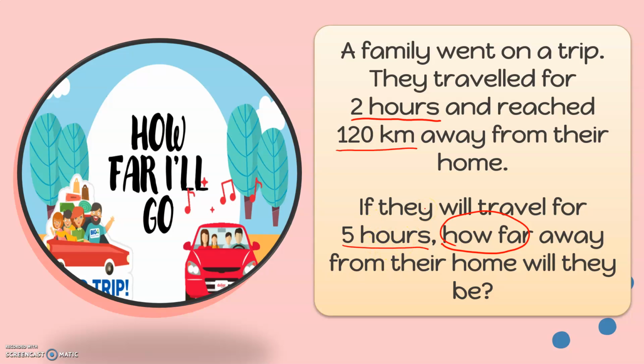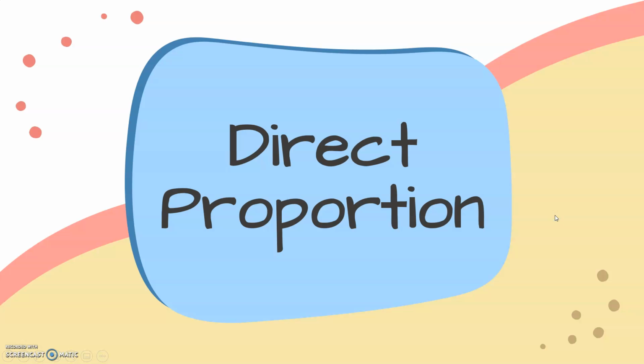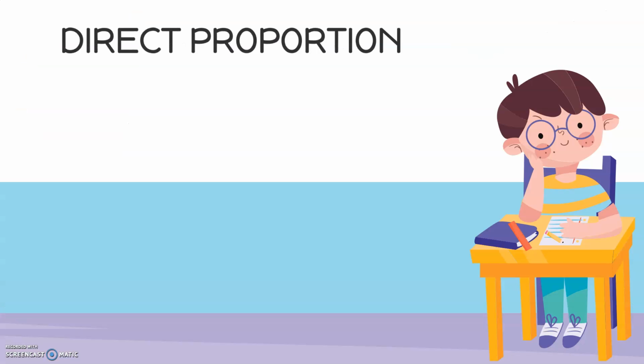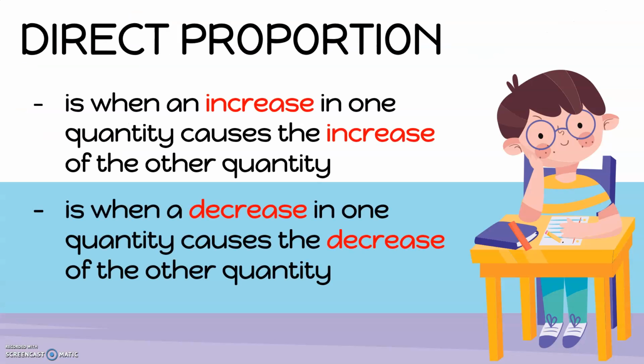For us to solve this problem, we will have to apply the concept of direct proportion. You already learned what a proportion is. So for today, we'll focus on one of the kinds of proportion, which is direct proportion. A direct proportion is when an increase in one quantity causes the increase of the other quantity, or is when a decrease in one quantity causes the decrease of the other quantity. Now let's go back to the problem.